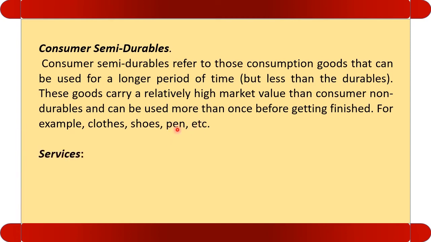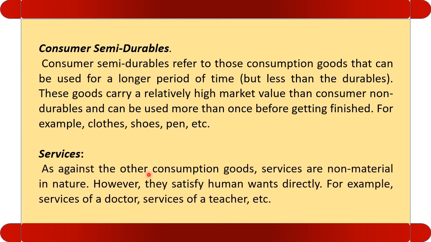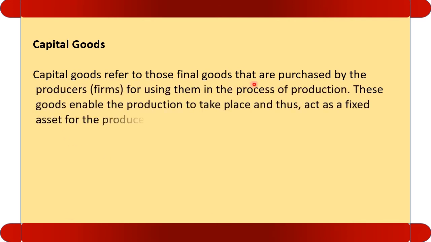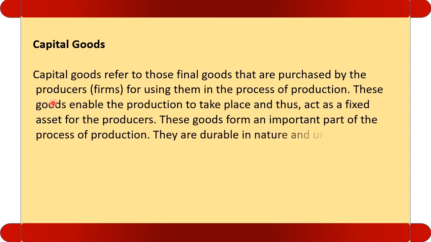Unlike other consumption goods, services are non-material in nature. However, they satisfy human wants directly. Example, services of a doctor, services of a teacher, etc. Now let us discuss the capital goods. Capital goods refers to those final goods that are purchased by the producer for using them in the process of production.